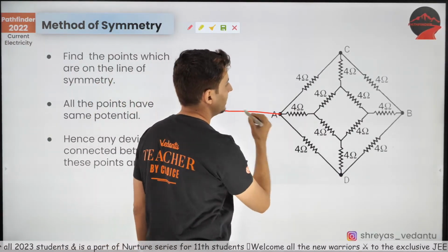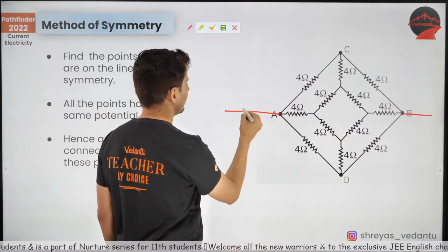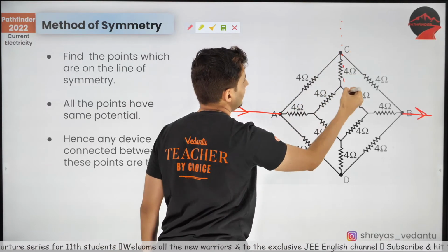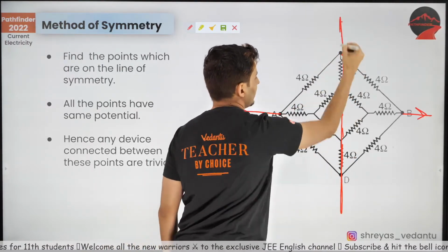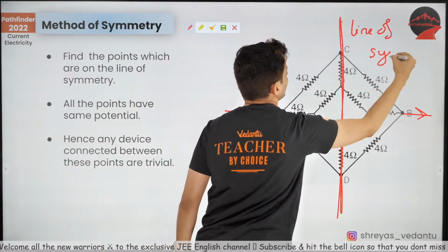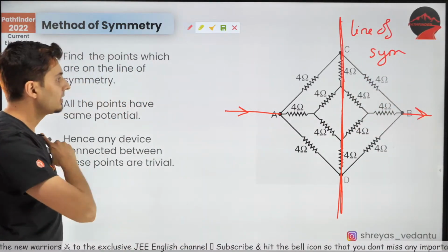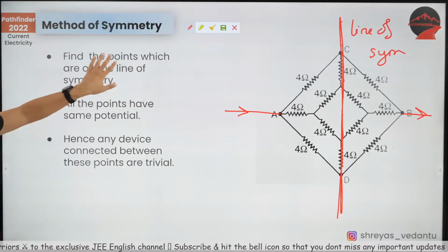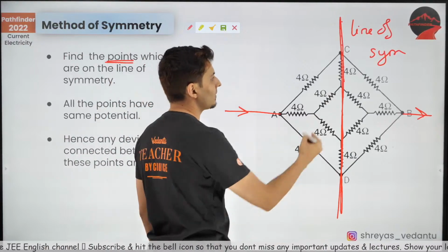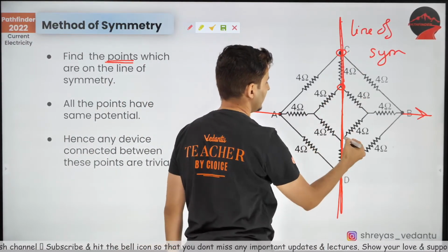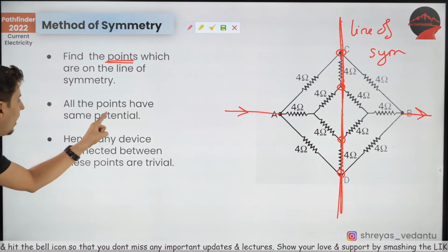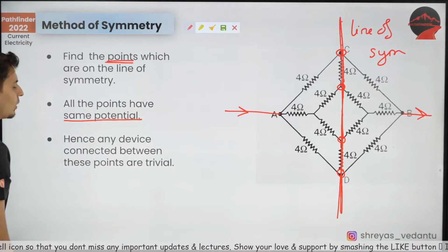Now, for example, in this circuit, if the current comes here and goes out here, you can see this is the line of symmetry. Yes, this is the line of symmetry. So identify that line of symmetry and identify the points on that line, like this point, this point, this point, this point. Yes, identify those points. All these points have the same potential.